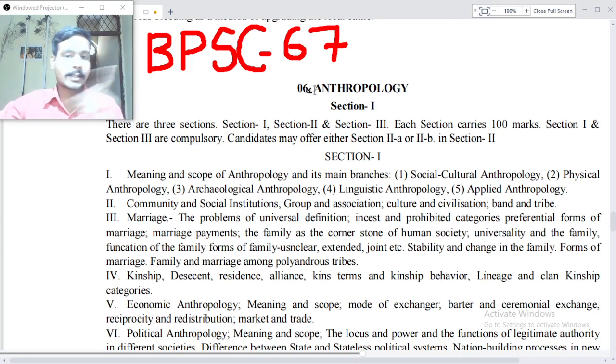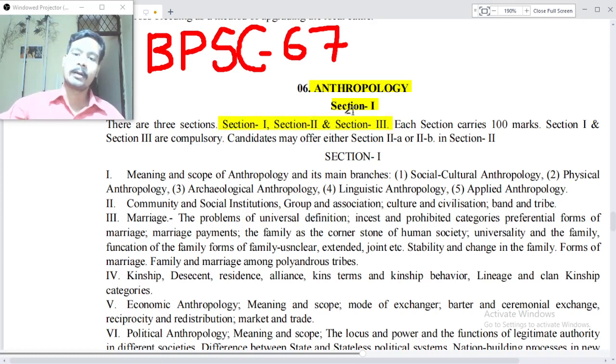So let us start. Anthropology section 1, BPSC 67th. There are three sections: section 1, section 2 and section 3. First we will read section 1. Each section carries 100 marks. Section 1 and section 3 are compulsory, and candidates may offer either section 2A or section 2B in section 2. Now, first we will read section 1.